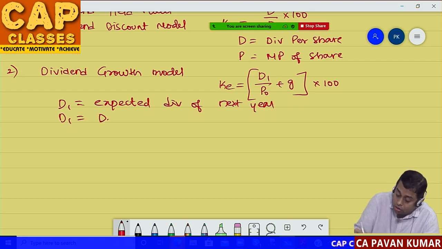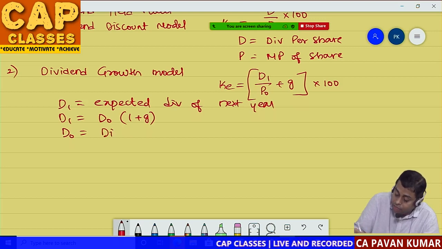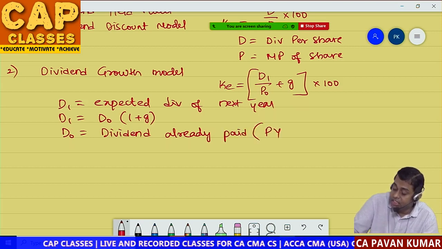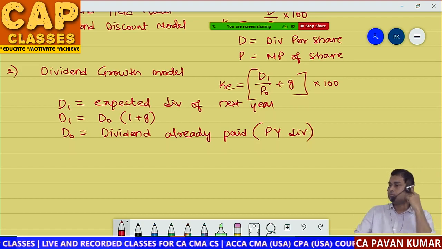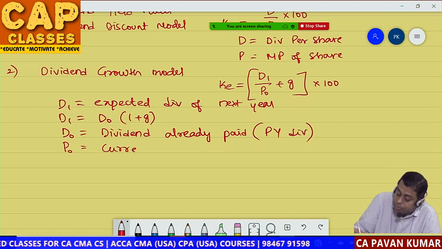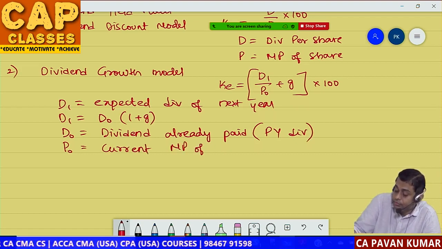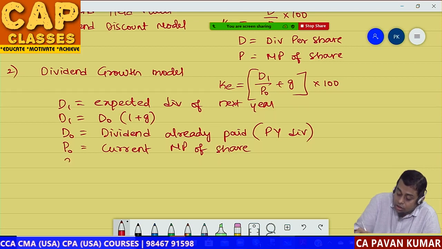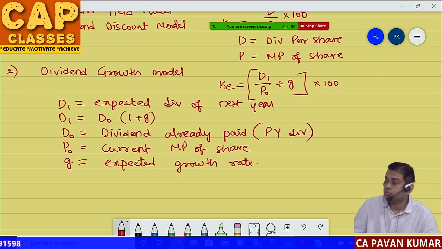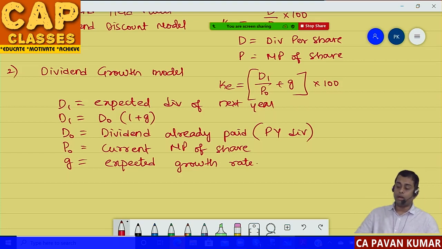D1 is equal to D0 into 1 plus G. D0 is equal to dividend already paid, that means previous year dividend. P0 is equal to current market price of share. G is equal to expected growth rate. This is the second model.